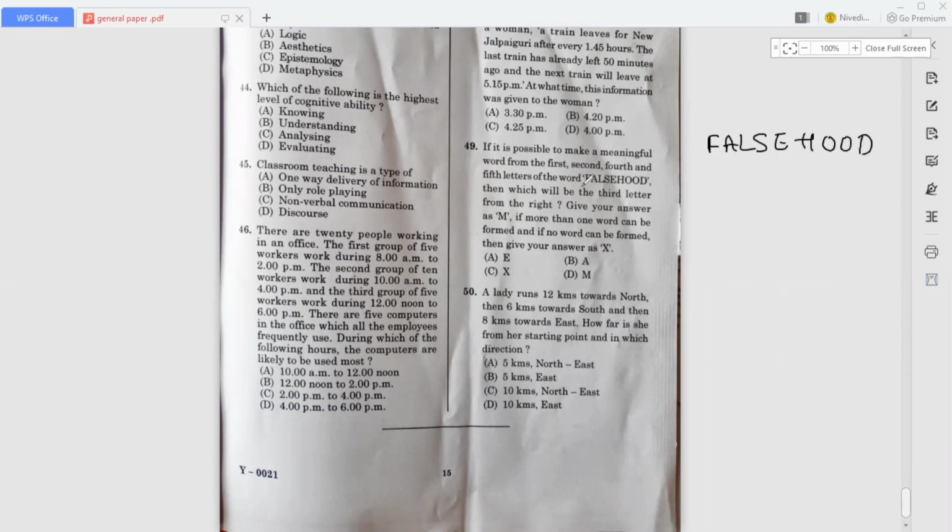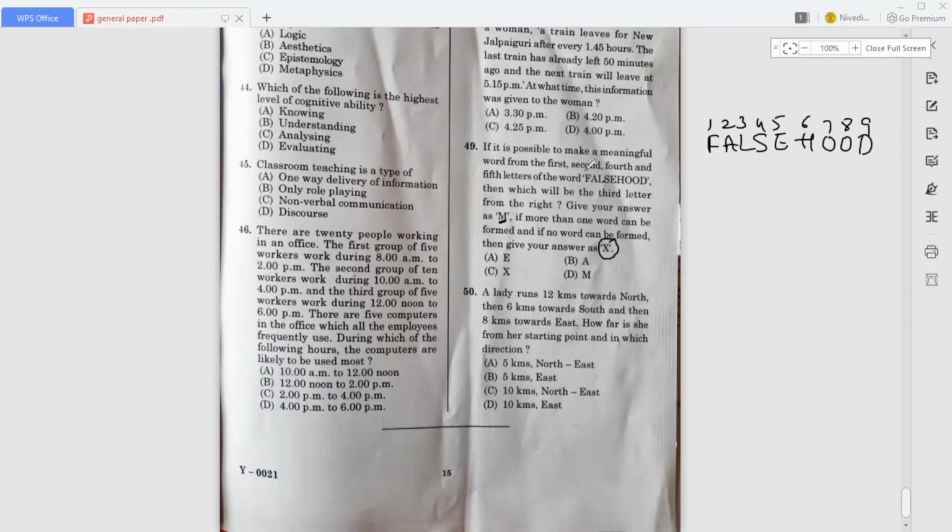Then, which will be the third letter from the right? Give your answer as M if more than one word can be formed, and if no word can be formed, then give your answer as X. Okay, so here how many letters? 9 letters, right? So 1, 2, 3, 4, 5, 6, 7, 8, 9.